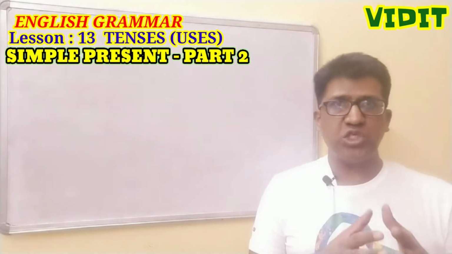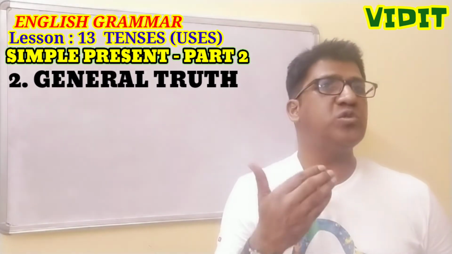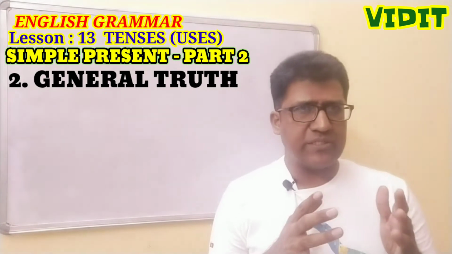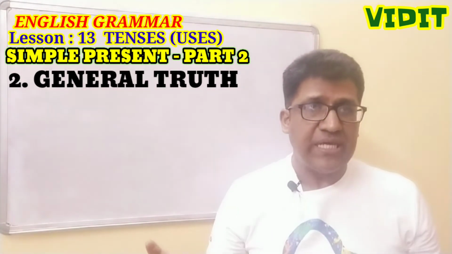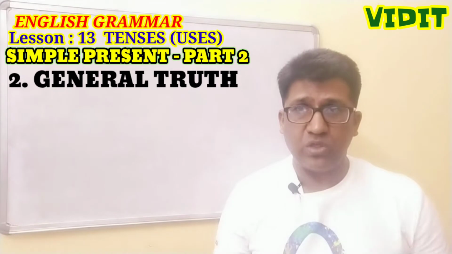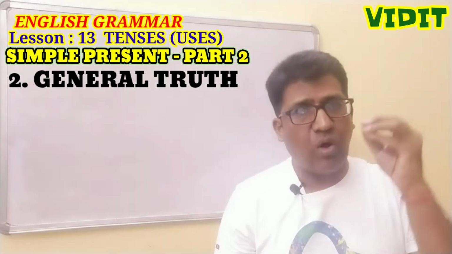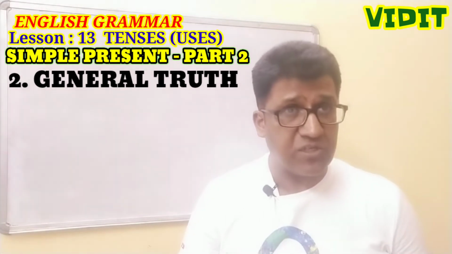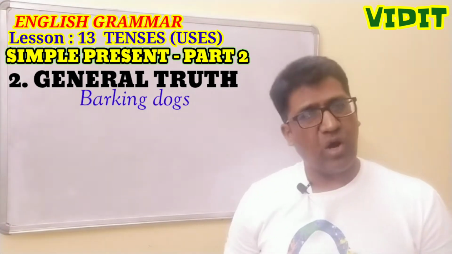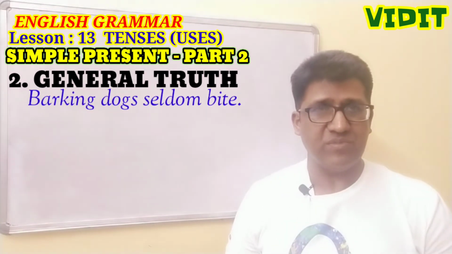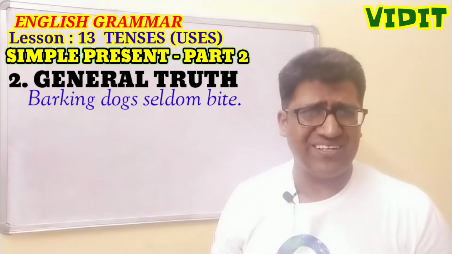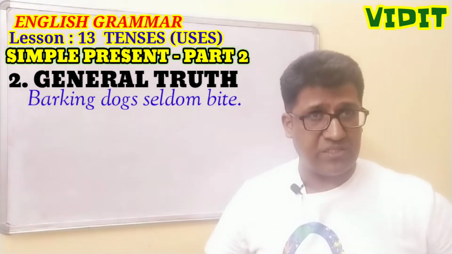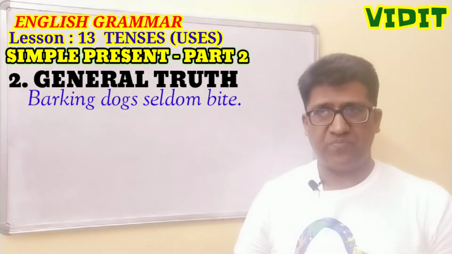After this, the second situation is general truth or universal truth. Whenever we are talking about anything that is universally true and cannot be denied, or that becomes a general truth, that is always conveyed in present indefinite or simple present tense. For example, barking dogs seldom bite. Means the dogs which bark, they don't bite. So it's a universal truth. It is a saying and it is accepted as a proverb or an idiom.